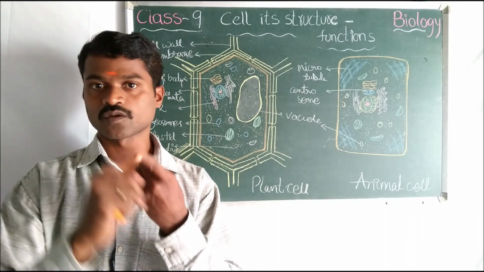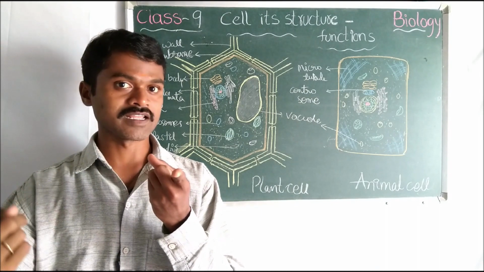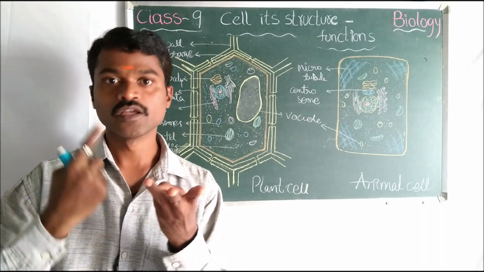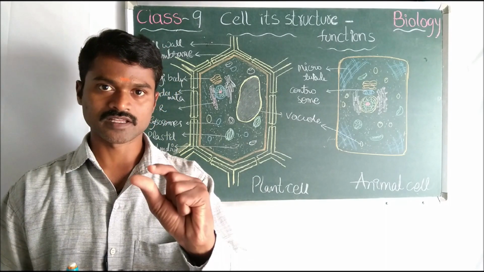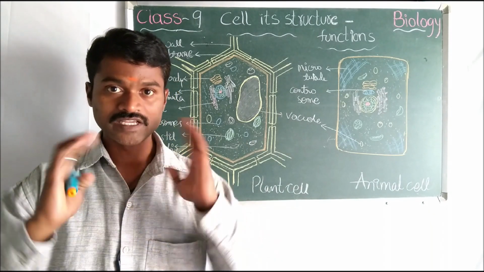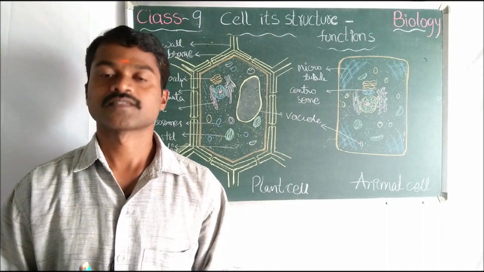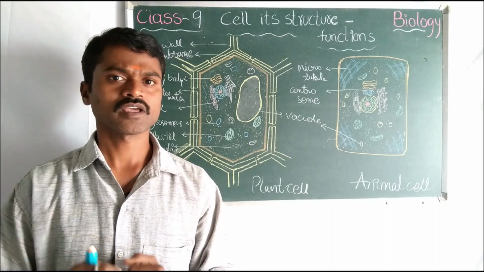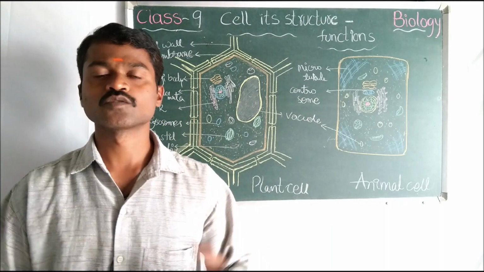Plastids are three: chloroplast, chromoplast, leucoplast. Chloroplast, green color. Chromo, different colors. Leuco, white. Vacuoles. Vacuoles are small in size in the animal cell, big in size in the plant cell. Vacuole has a fluid called vacuolar sap. Like that, if you learn every cell organelle, then you can make the lesson very easy.